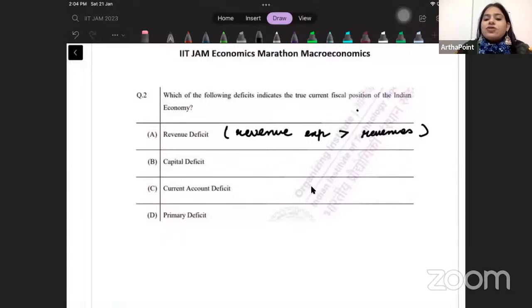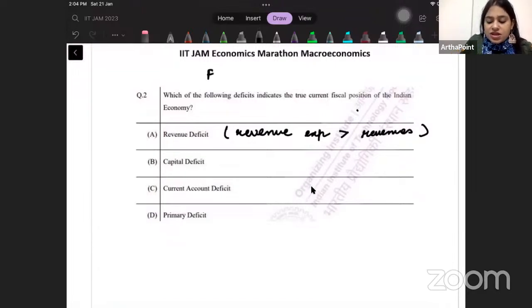Revenue deficit is more or less linked to the daily expenses, like, for example, how much am I paying in salaries, right? That is not going to tell me the true fiscal position. It's just one part of fiscal.